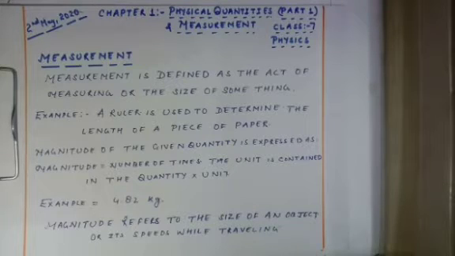Without accurate and precise measurement, it is not possible for us to buy anything from the market or to find out the accurate length of a paper or a rope. Let us take an example. If I want 2 kg of dal and I go to a shop and ask the shop owner to give me 2 kg of dal, he is going to weigh it with the help of a beam balance and give it to me.